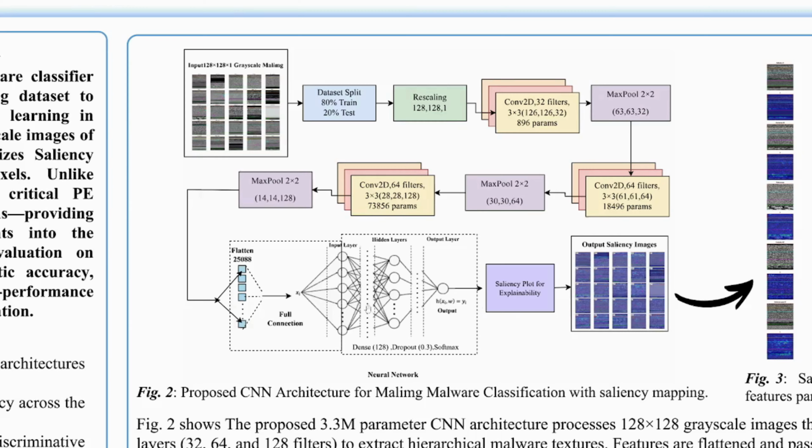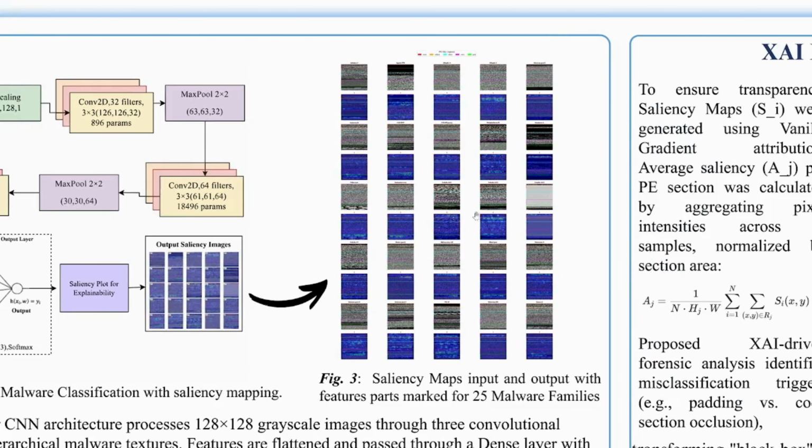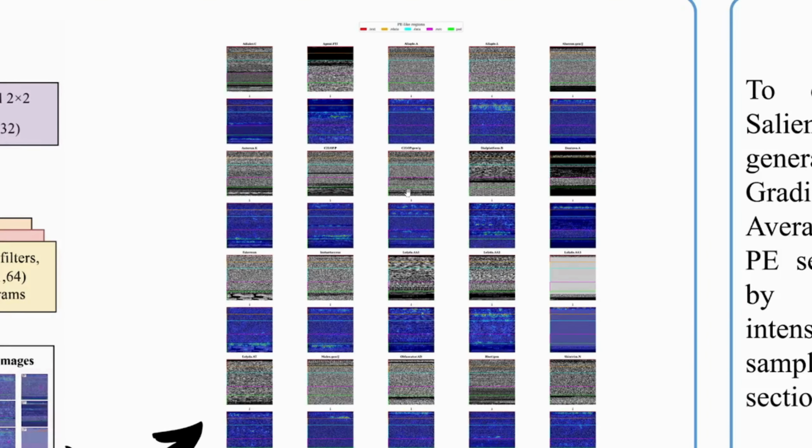The feature maps are flattened into 25,088 units. A dense layer with 128 neurons and ReLU activation follows. We applied 0.3 dropout to reduce overfitting. The final softmax layer outputs probabilities across 25 malware families. The total parameter count is approximately 3.3 million, significantly smaller than standard architectures like ResNet 18.